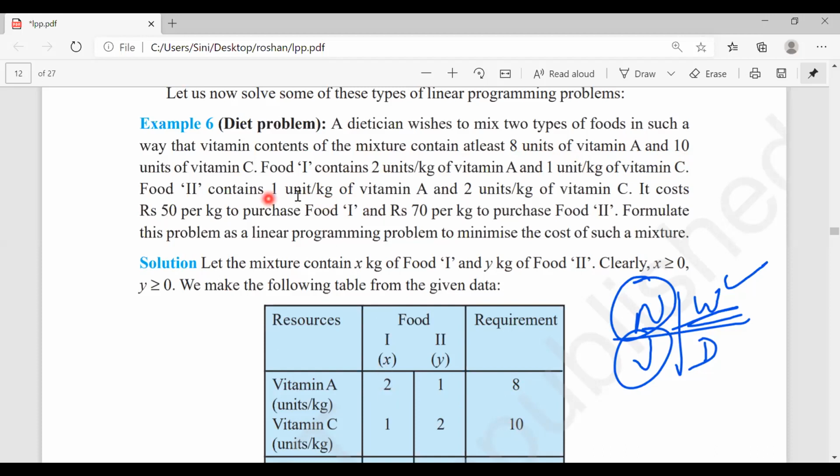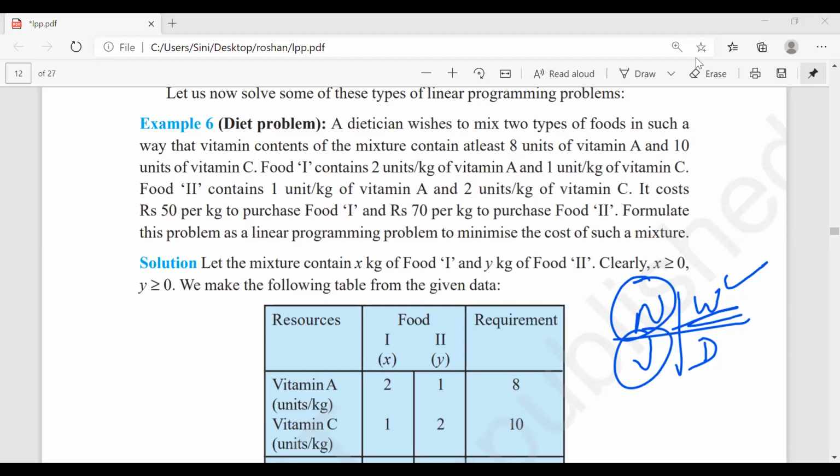Whereas food 1 contains 2 units of vitamin A, that I wrote here. Food 2 contains 1 unit of vitamin A, so that I also wrote here. Similarly, food 1 contains 1 unit of vitamin C, that I wrote here. Correct? And food 2 contains 1 unit of vitamin A and 2 units of vitamin C, that I wrote here. The requirement is 8 and 10. Correct? To minimize the cost of such a mixture.